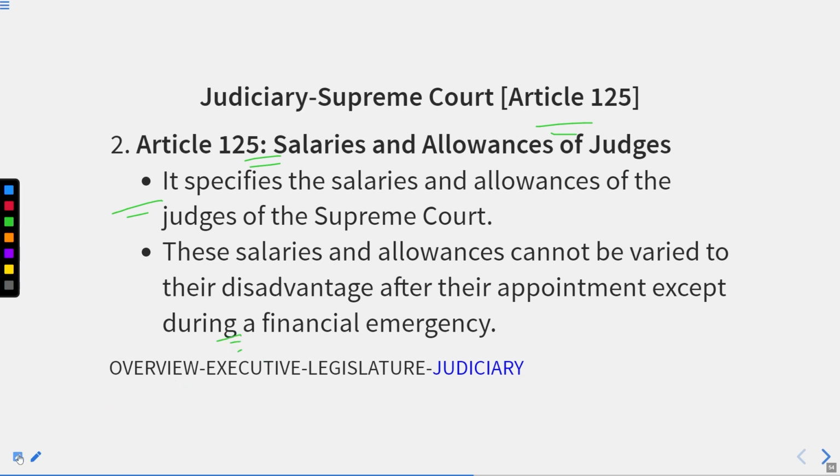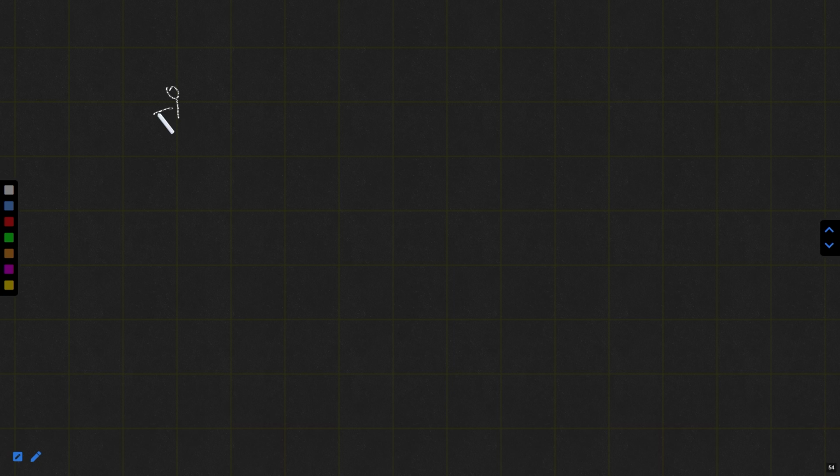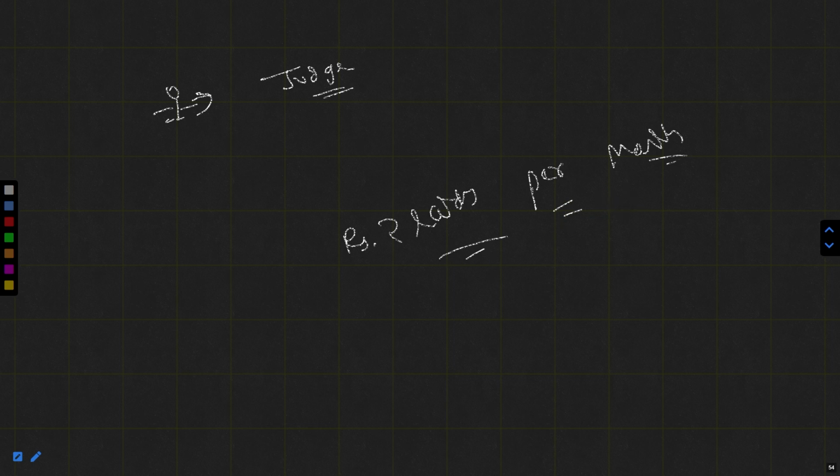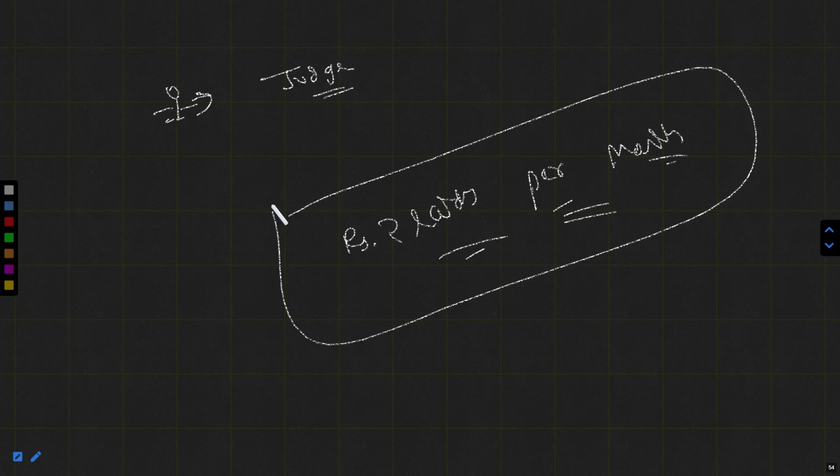It means that suppose that fellow is a judge of the Supreme Court. The salary promised to him was 2 lakhs per month. Again, I am not claiming that this is the exact salary we pay to the judges, but it's just an example and estimate, so do not take it as serious.